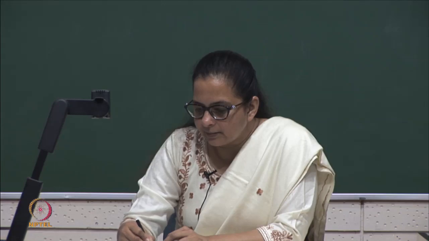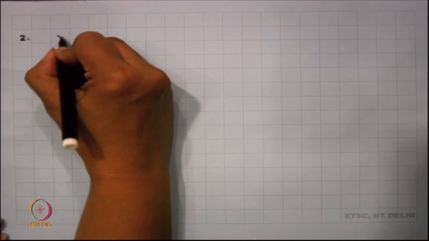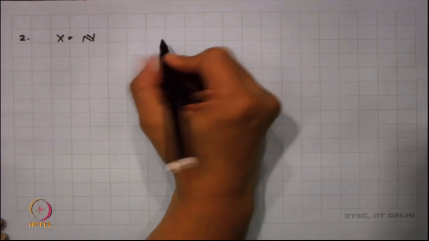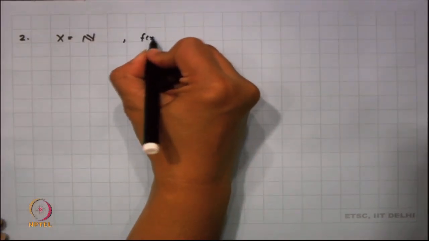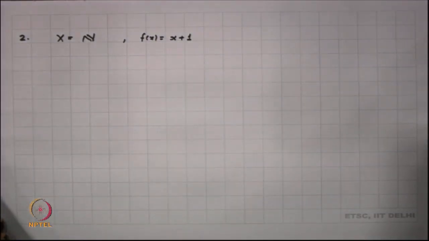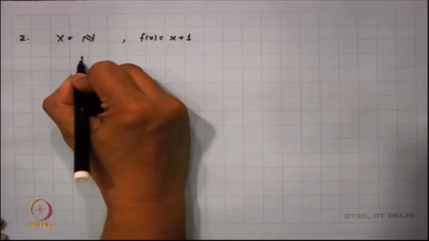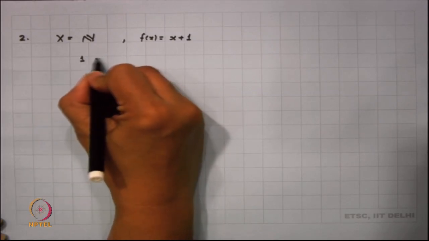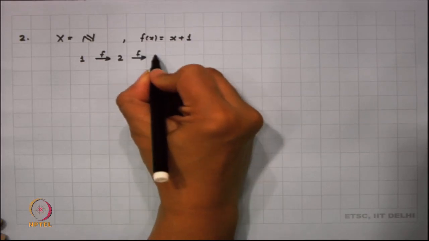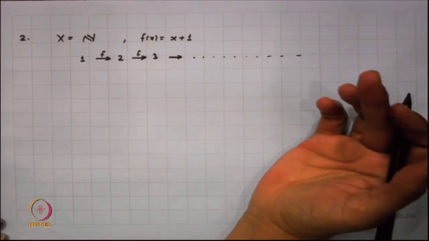So, we start with our second example here. In my second example, I am looking into X to be my set of natural numbers N, and I define my f to be x plus 1. Now, it is very clear here that my point 1 is mapped under f to point 2, which is mapped under f to 3 and so on. Our space is not compact.